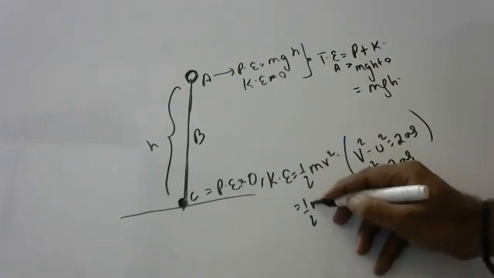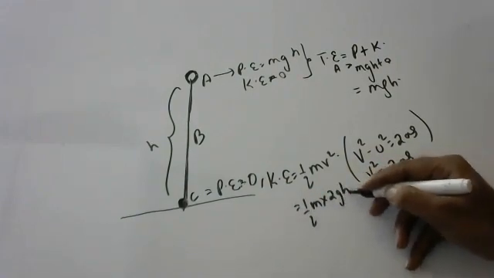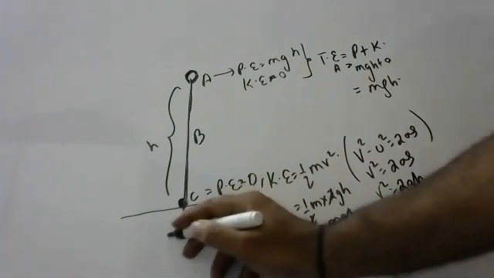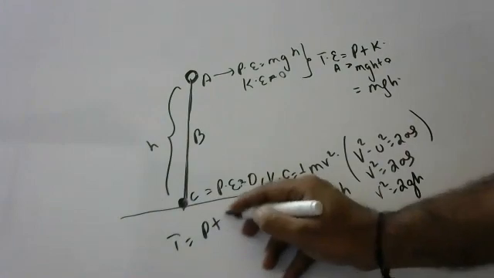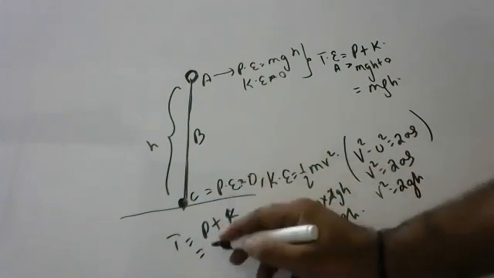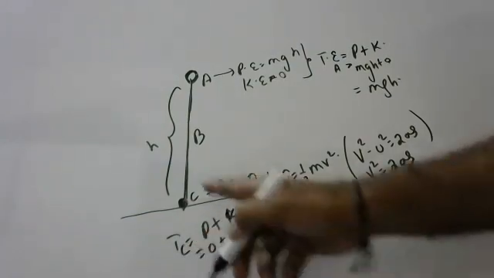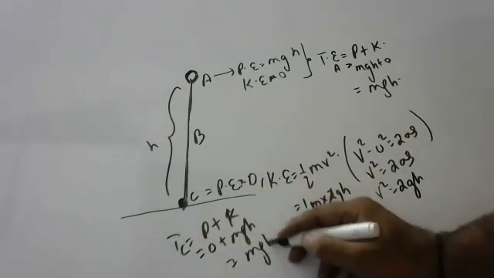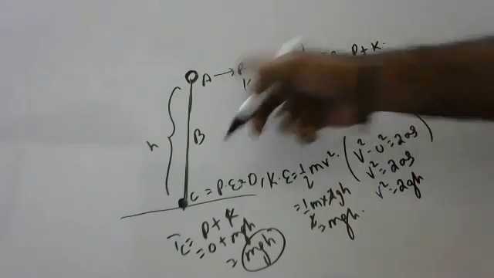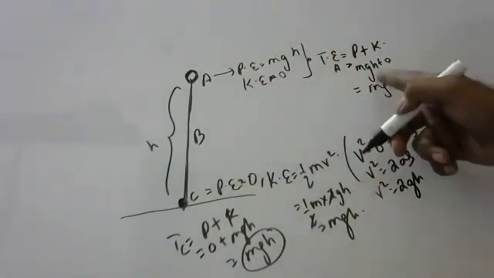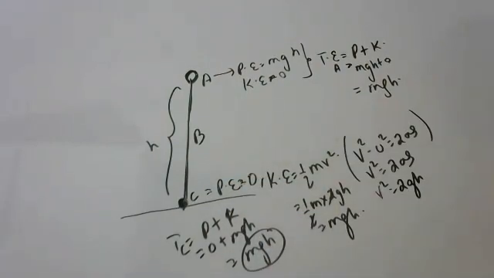So half m into 2gh, the 2 cancels, mgh. So here total energy is equal to potential energy plus kinetic energy. Potential energy is zero and kinetic energy is mgh. So total energy at C is also mgh. At A it is mgh, at C also it is mgh.